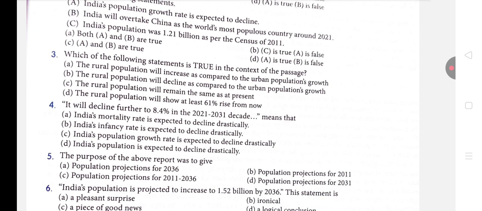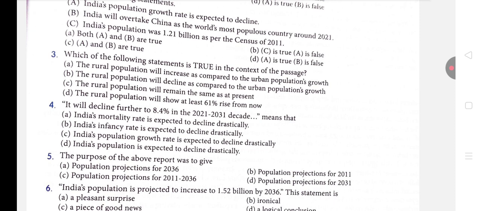So infancy rate is how many infants are born. If the rate of infants is declining, then definitely the infant rate is declining. Now mortality, what do you mean by mortality?